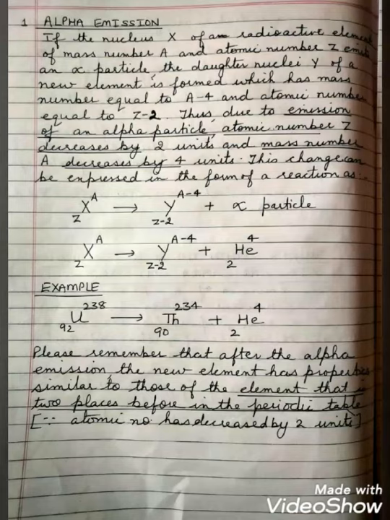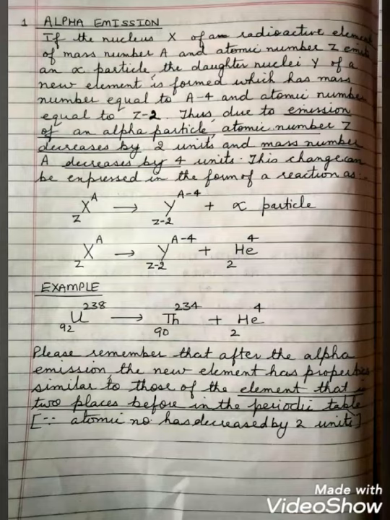And this change can be represented in the form of the equation: X (Z, A) gives Y (Z-2, A-4) plus He (2, 4), which is the alpha particle. A common example is uranium 92-238, which on giving out or emitting the alpha particle gets converted into thorium 90-234.